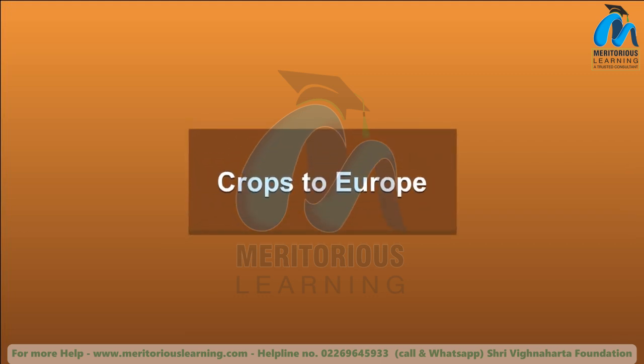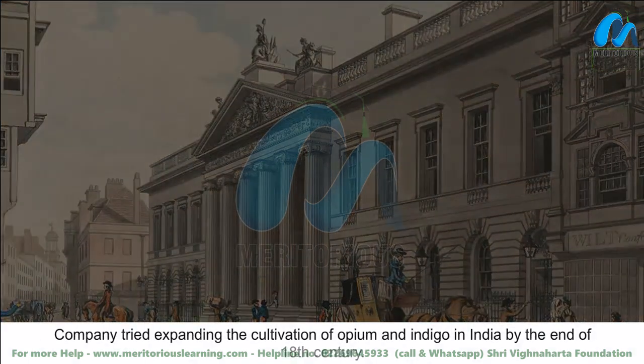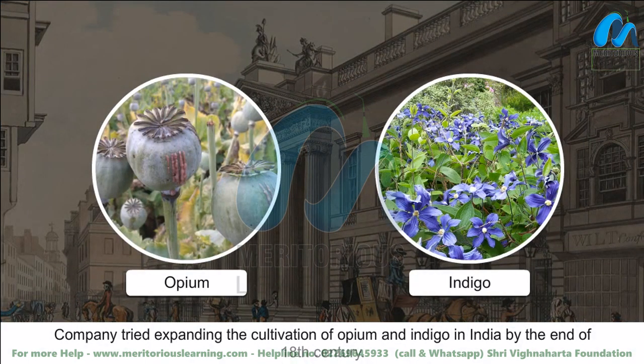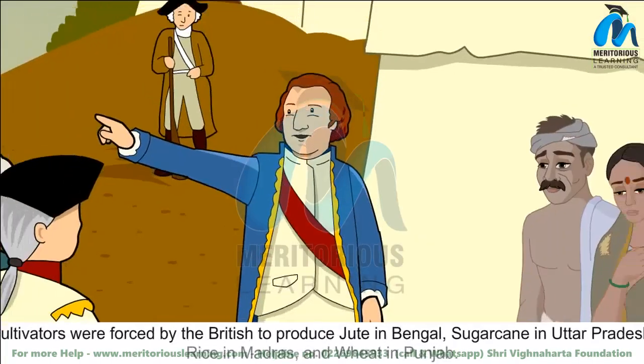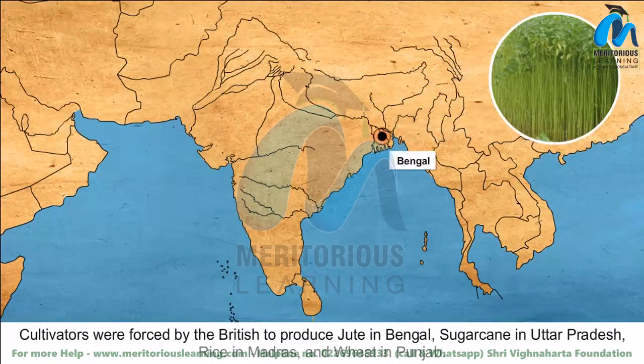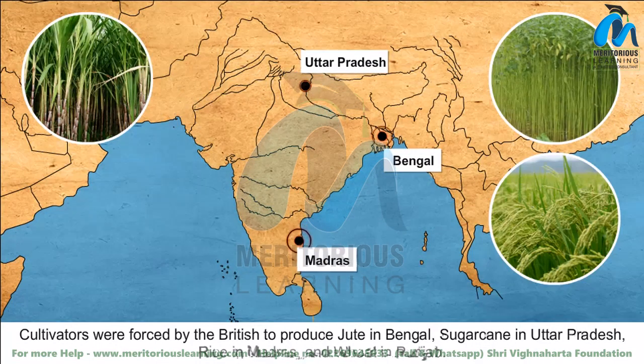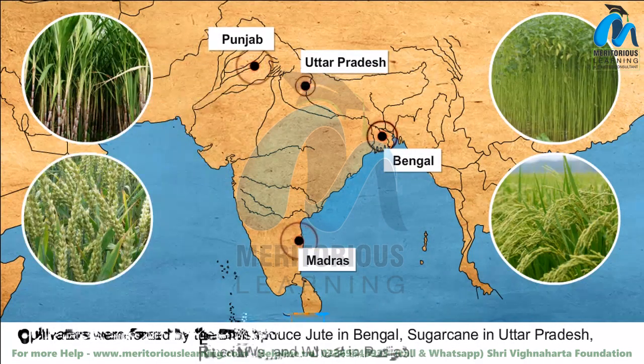Crops to Europe. The company tried expanding the cultivation of opium and indigo in India by the end of the 18th century. Cultivators were forced by the British to produce jute in Bengal, sugarcane in Uttar Pradesh, rice in Madras and wheat in Punjab.